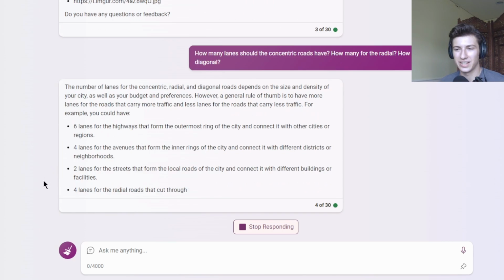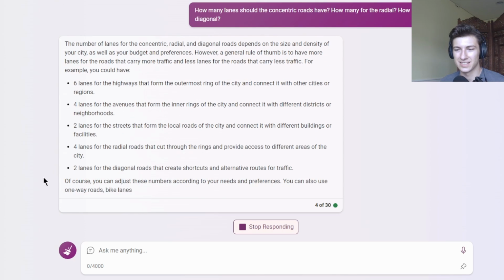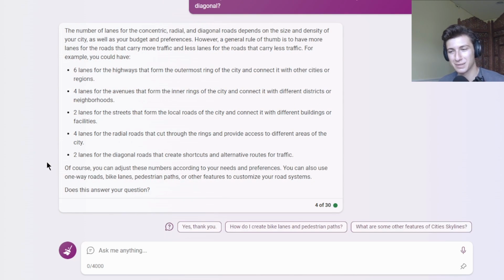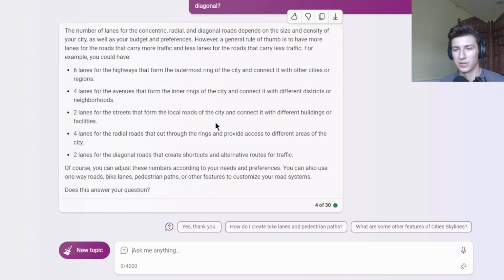6 lanes, 2 lanes, 4 lanes. Okay, that's pretty good. So 6 lanes for the highways that form the outermost ring of the city, 4 lanes for the radial roads that cut through, so all the rings are going to be 6 lanes, and then 2 lanes for the diagonal roads. Very interesting.